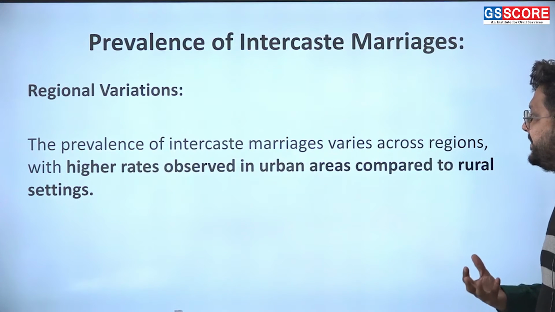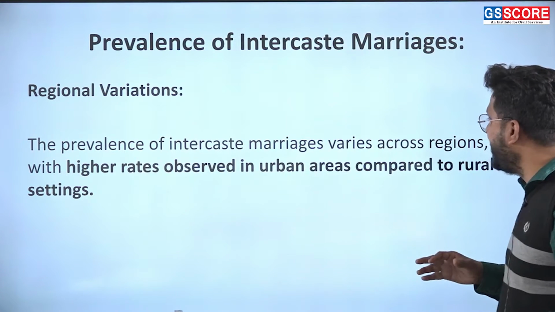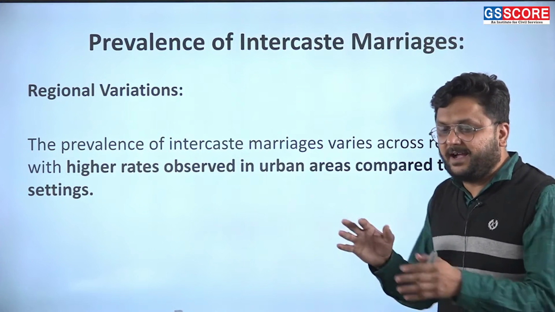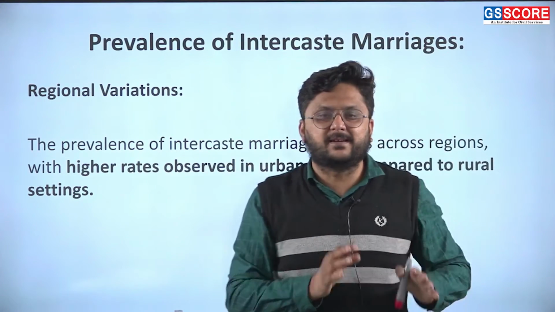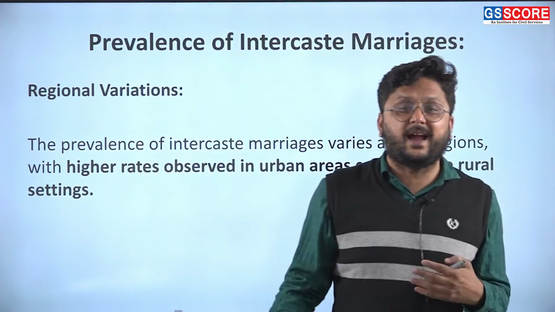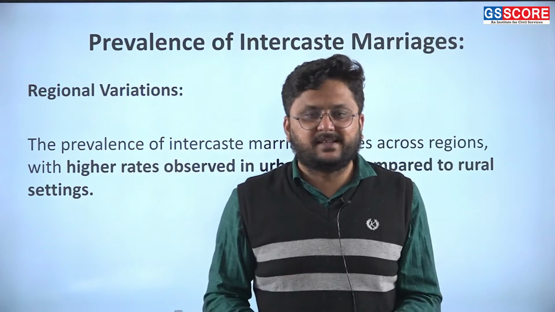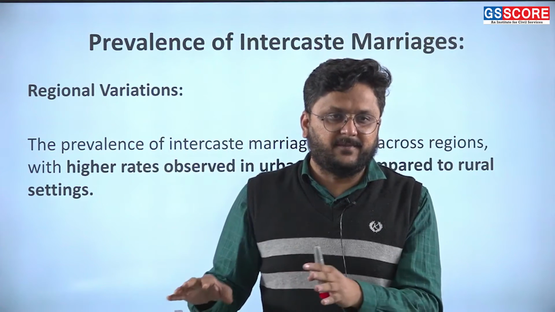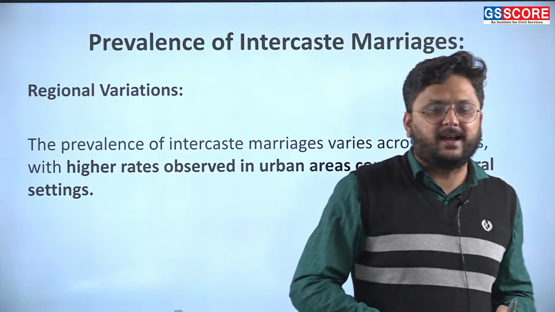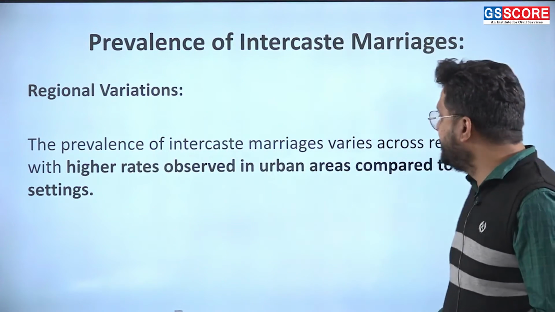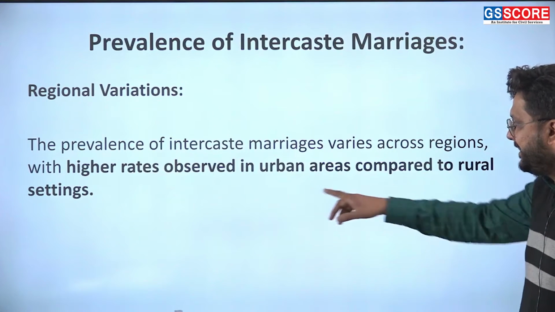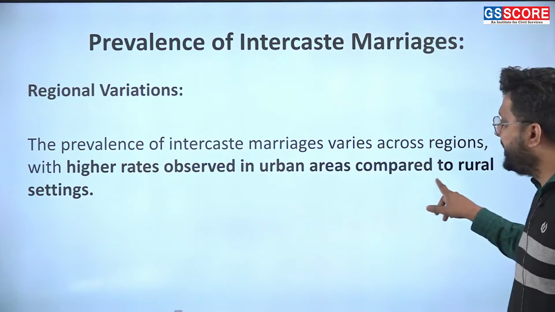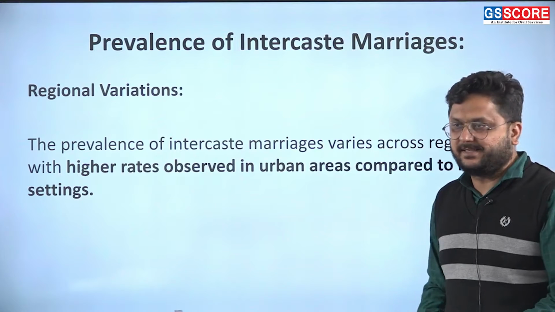The prevalence of intercaste marriage varies across regions, higher in some places, lower in others. In urban areas the rate of intercaste marriage is high, but in rural areas the rates are low. So a higher rate is observed in urban areas compared to rural settings.